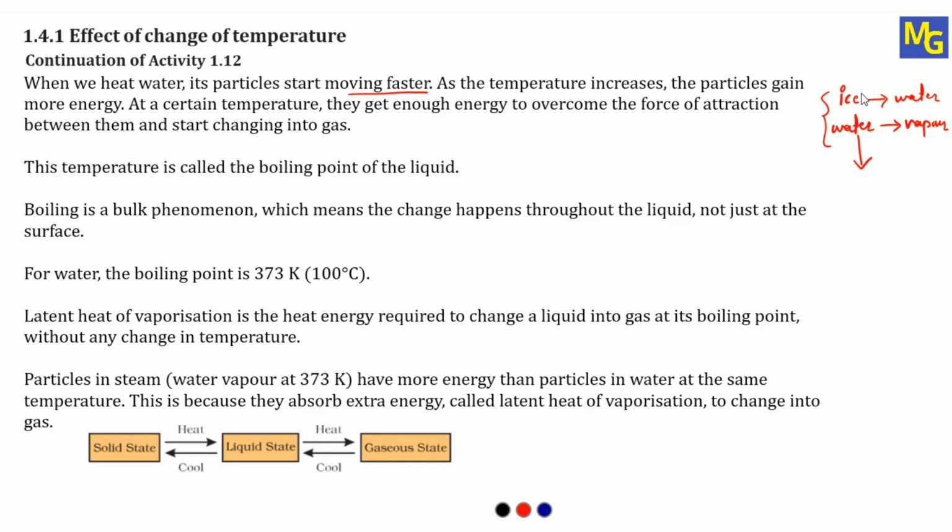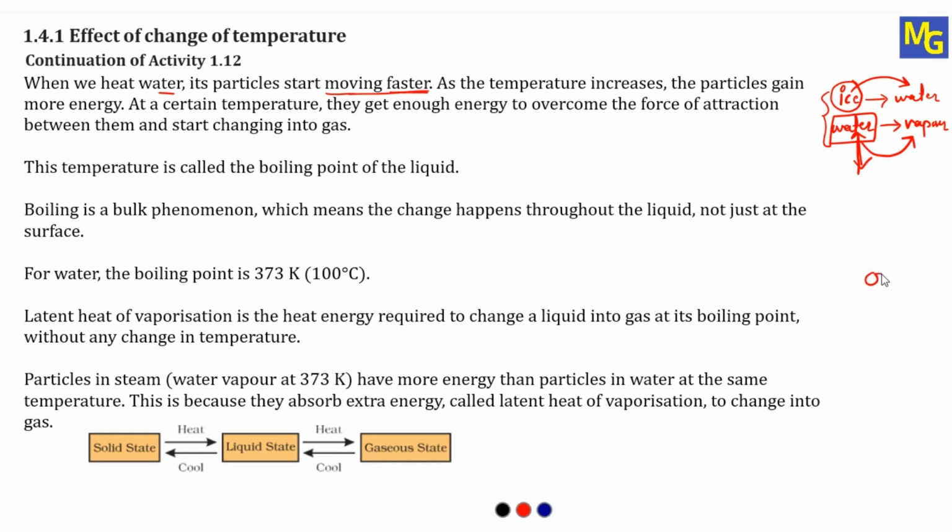Now see, when we heat ice, the particles will gain the energy, they will overcome the forces present between the particles, and it will convert into liquid state, that is water. When we continue heating water, whatever force of attraction is present between the particles of this water will also be overcome, and water will get converted into vapor state. So let's see, when we heat water, its particles start moving faster.